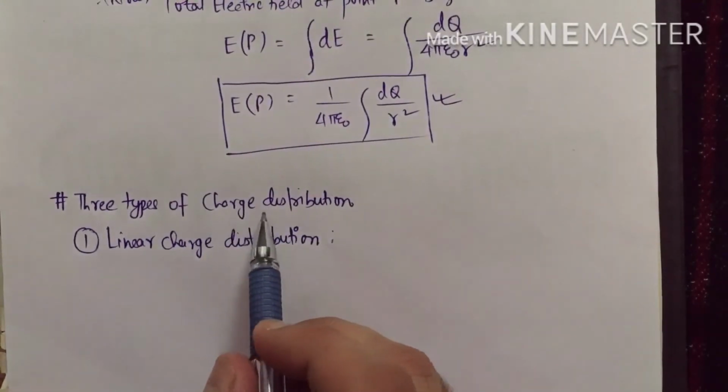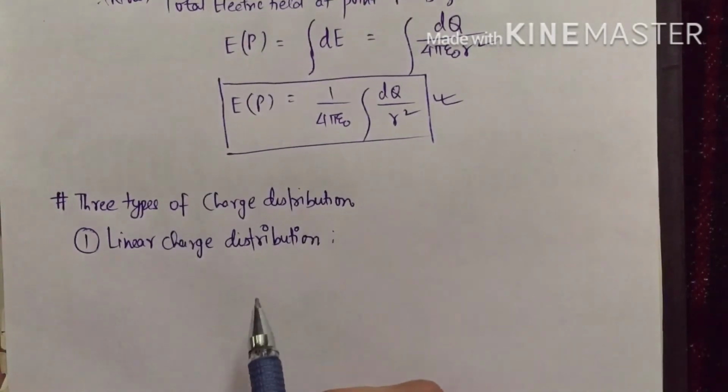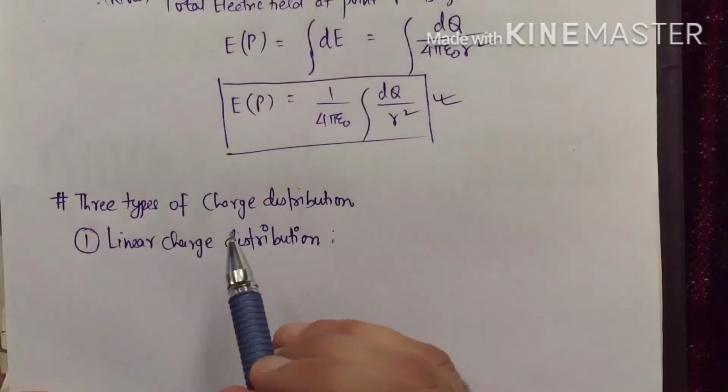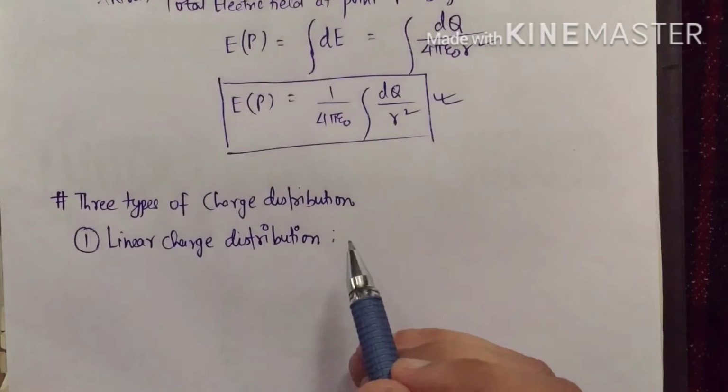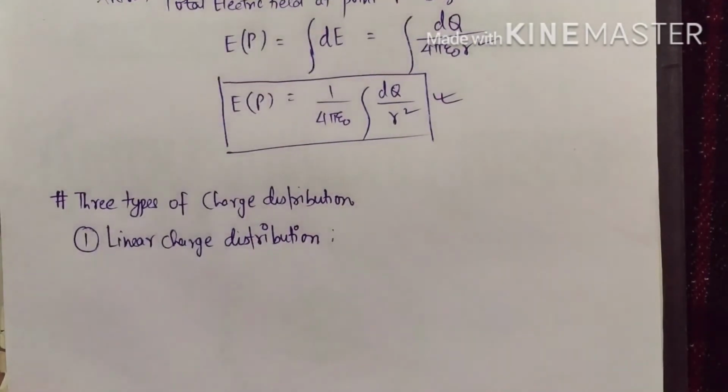Now charges could be continuously distributed along the length, they can be continuously distributed on the surface, and they can be continuously distributed in the volume. The first is your linear charge distribution.